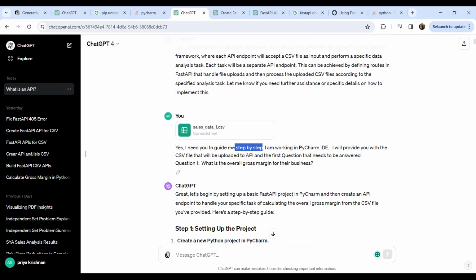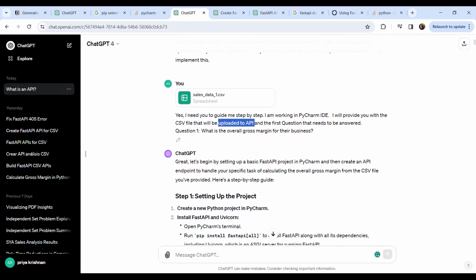So this is where we'll say that this is not a generic program. If you upload any kind of CSV file, I think it won't be able to produce an output, because the data analysis part that we have done is based solely on this CSV file here. And the first question to be answered is, what is the overall gross margin? I didn't give any more details, like the gross margin formula or anything else.